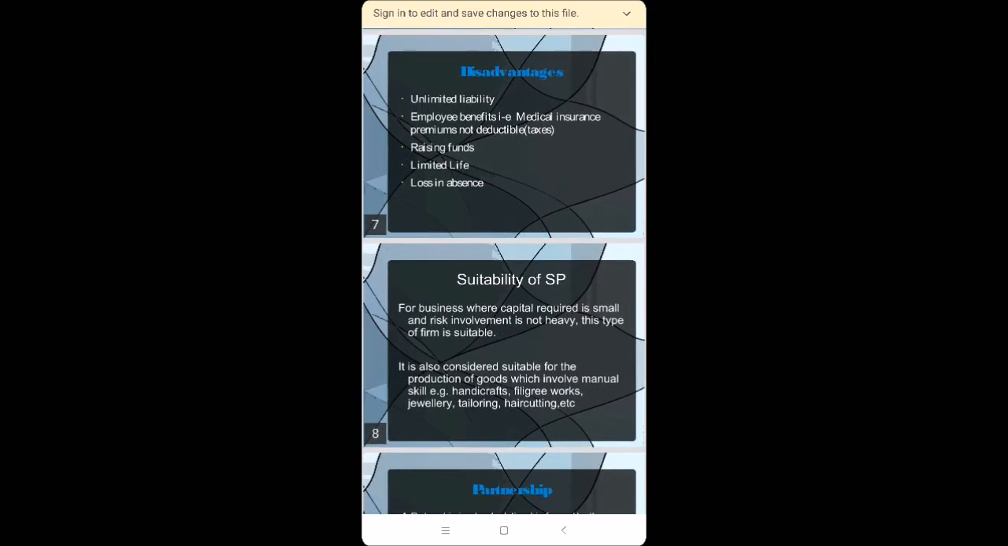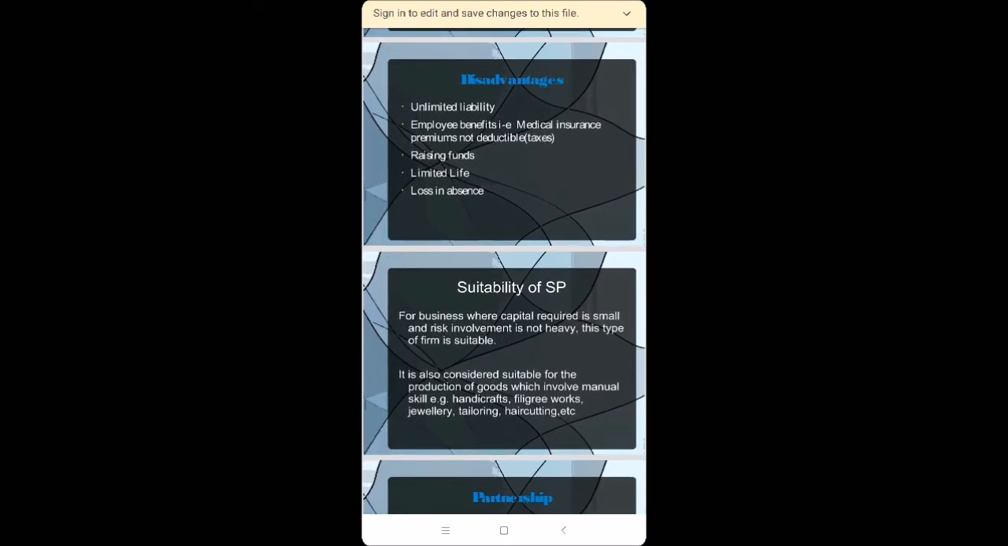Next one, you can see disadvantages. Employee benefit: medical insurance premium is not deductible from taxes. Yes, see what happened here, these benefits actually are not deducted from the tax, so it's again a disadvantage for the sole trader.